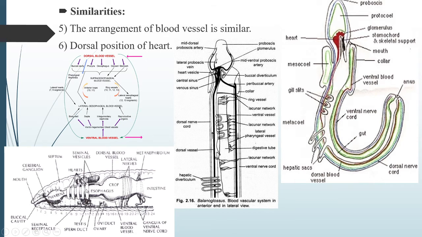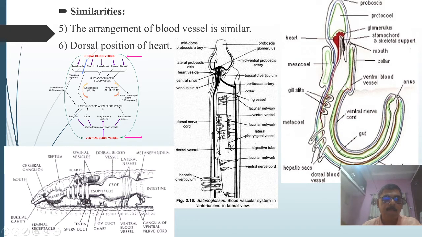And in Annelida, if you observe the blood vessels, you can see the dorsal blood vessel and the ventral blood vessel. Here you can observe the ventral blood vessel, and next to this is the dorsal blood vessel. These two important blood vessels, the dorsal and the ventral, on both sides supply blood to the different parts of the body.